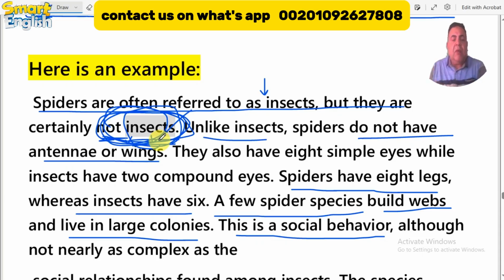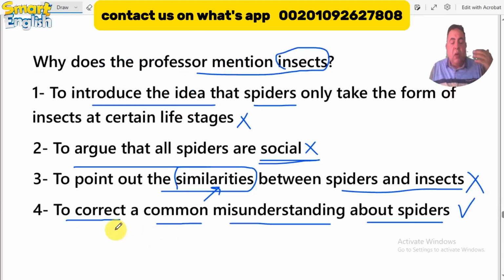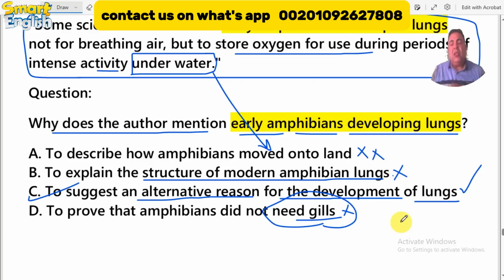This is a common mistake, because you are thinking that spiders can be a kind of insect. No, it is not a kind of insect. There is a big difference between them. So he is trying to correct a common misunderstanding about spiders and correct what you are thinking. So now I think it's clear how you can answer clearly and accurately the rhetorical purpose question.